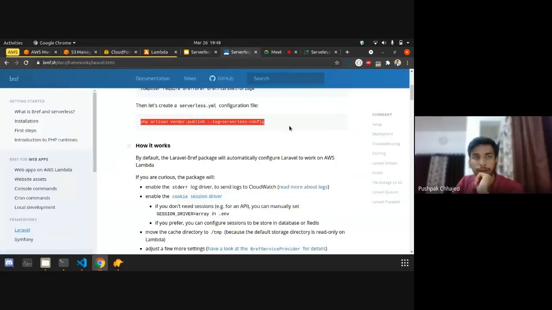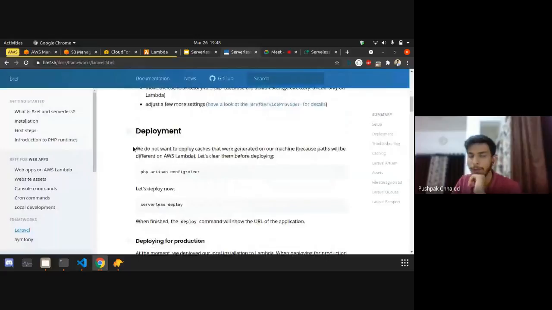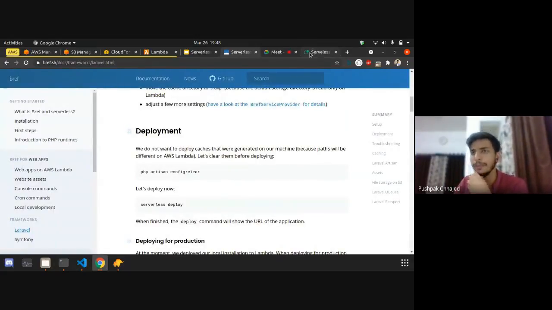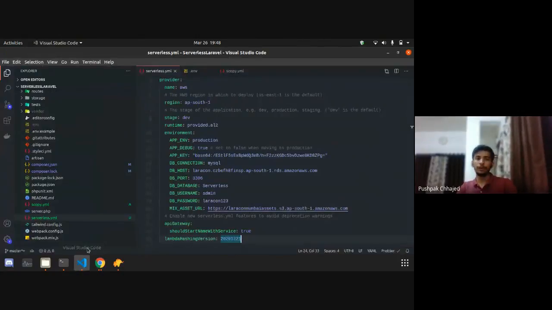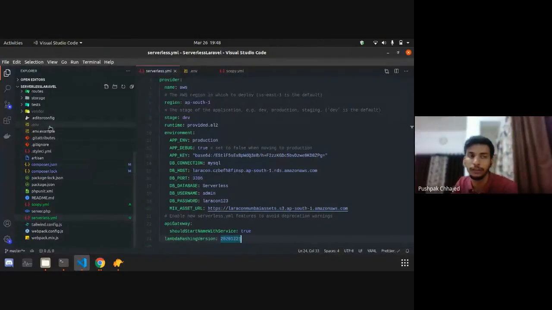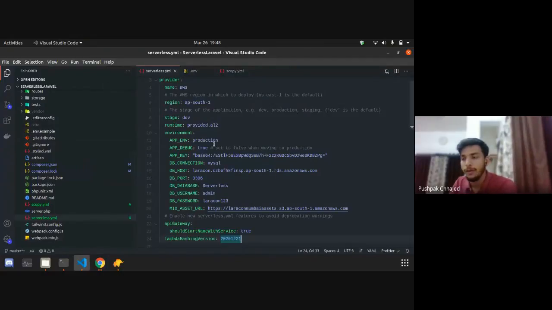Now comes the deployment part. But before deployment, as I mentioned, my application is a Laravel Inertia application, so it will require JavaScript and CSS to load. If we don't serve the CSS or JavaScript, it won't work. But the problem with Lambda is that it only handles the code part of your system. It won't handle static files like CSS, JS, or any asset file, right?